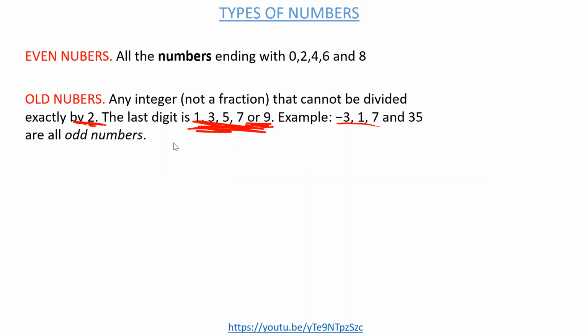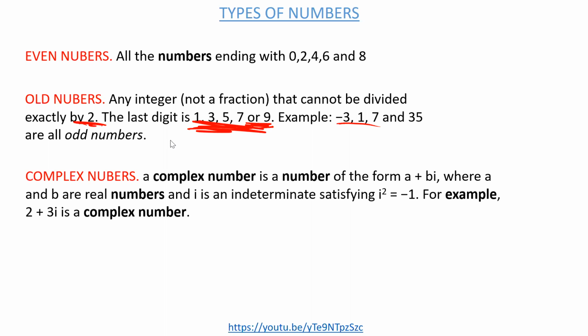We also have another set of numbers which are called complex numbers. Complex numbers are simply numbers that are in the format a plus ib. Sometimes they use x plus iy.